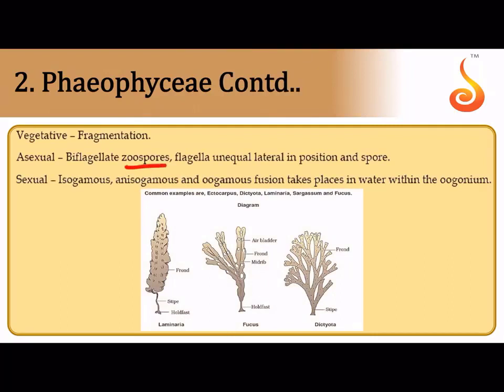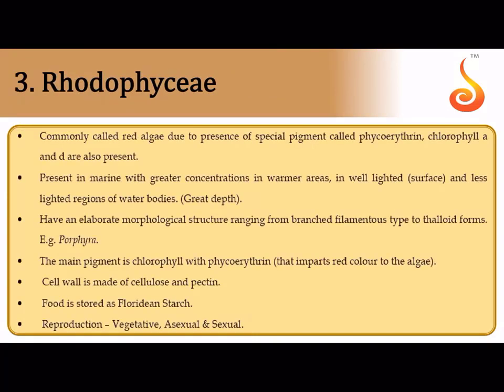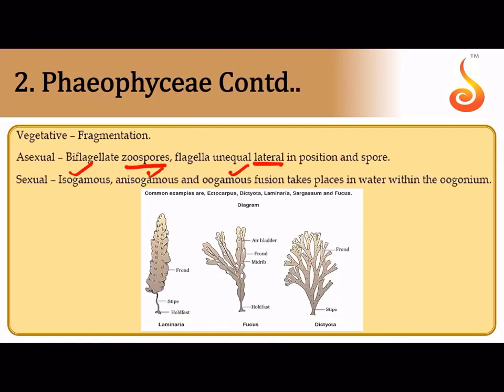So again here they produce zoospores. The flagella are lateral in position. Sexual reproduction may be the same thing. There may be a large immotile egg and a small motile male gamete, anisogamous and oogamous. So in oogamous, like I mentioned, there is a large egg and a small male gamete. Isogamous means both of them are alike. Anisogamous means there is a slight difference.